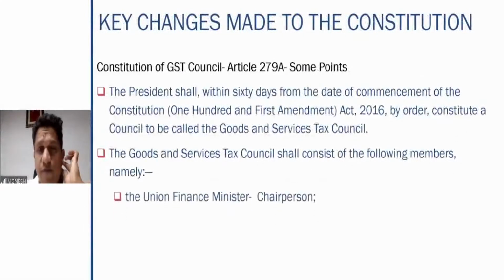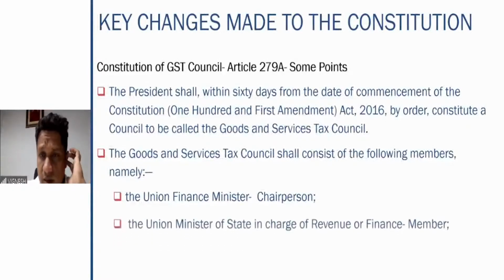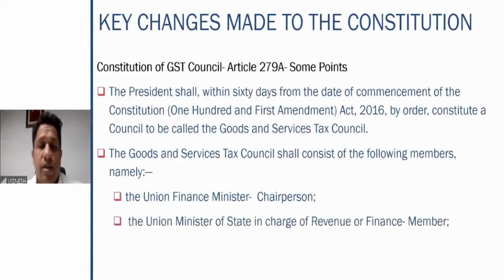Right? So, further points with regard to Constitution of GST Council. Article 279A of the Constitution Amendment Act talks about this. It says that within 60 days from the date of commencement of the Constitution Amendment Act 2016, the President will notify and constitute this council, which is to be called the Goods and Services Tax Council. Who all shall comprise this GST Council? This can be expected as a theory question for 4 to 5 marks.